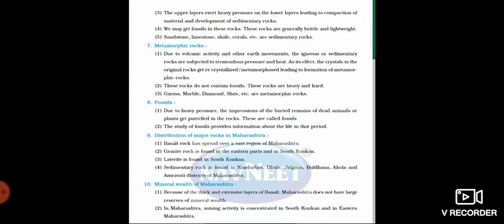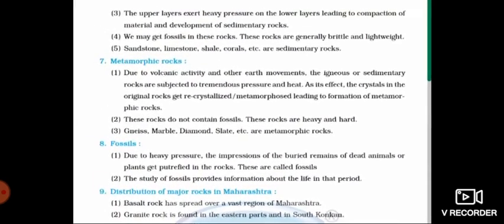Next, as it is of decomposition, children, surely we will have fossils in this rock. So fourth point, we may get fossils in these rocks.